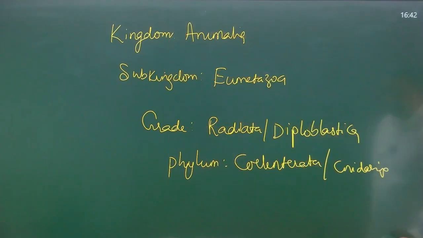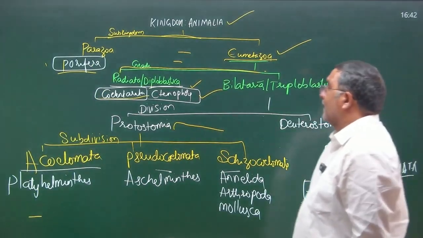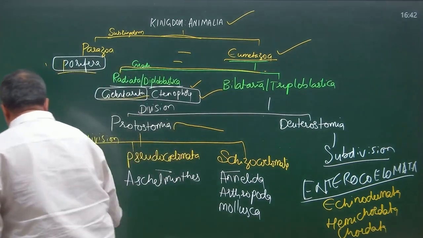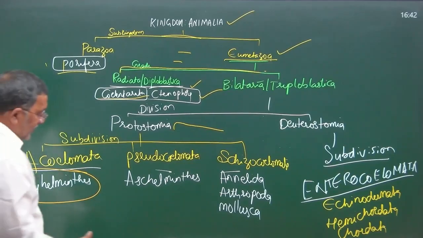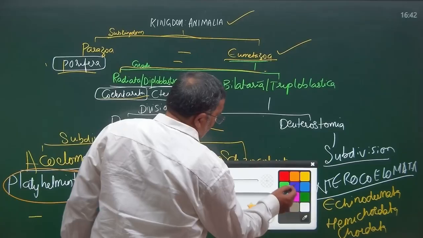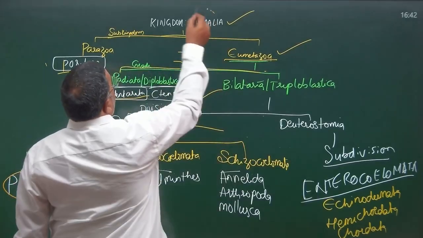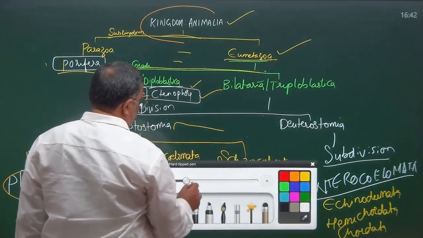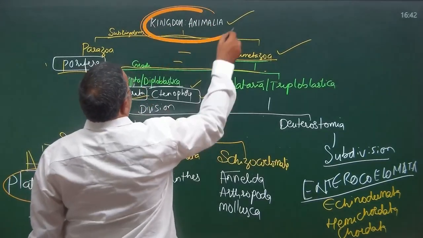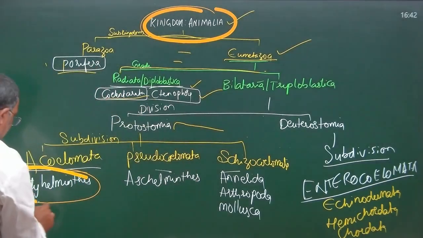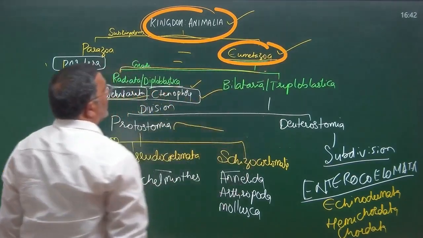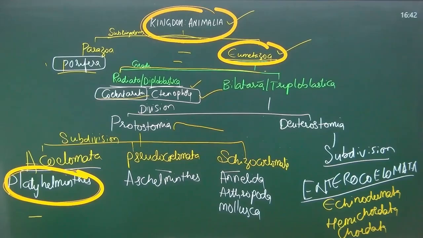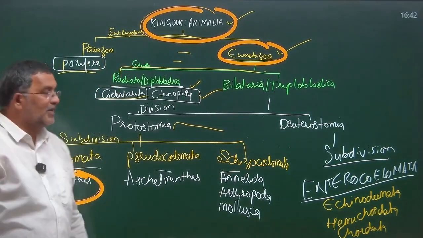Okay, so let's go back to the chart. Let me write the same for phylum Platyhelminthes. Kingdom Animalia. Subkingdom: we have two options, Parazoa or Eumetazoa. Subkingdom Eumetazoa.